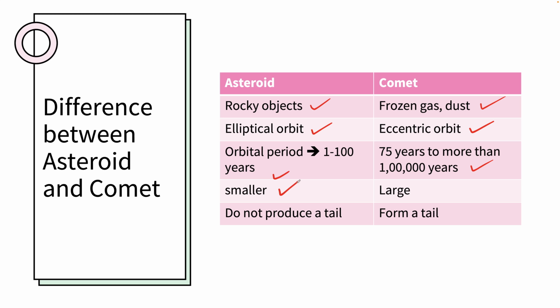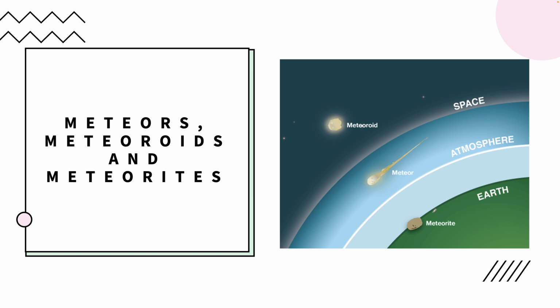In the case of asteroids, they are smaller in size. Comets, compared to asteroids, are large in size. Asteroids do not produce a tail, whereas comets form a tail that stretches in a direction away from the sun. So these are about asteroids and comets.